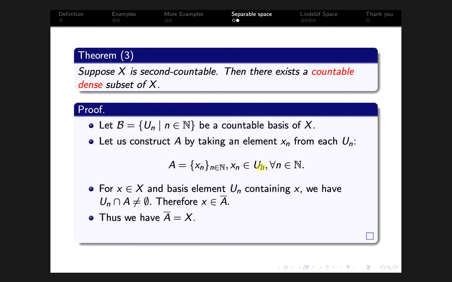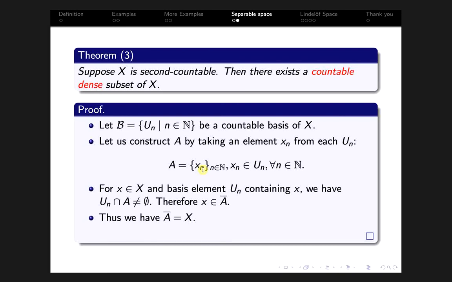For every natural n, U_n is an element in the countable basis. So from each basis element we take a point to construct the set A. Now one can say that the closure of A equals X. Of course A is countable, and it is easy to see that A is dense in the topological space X.